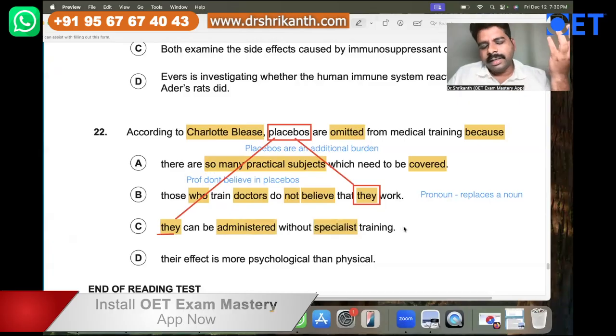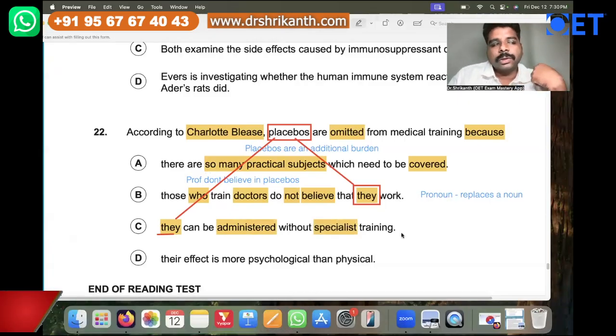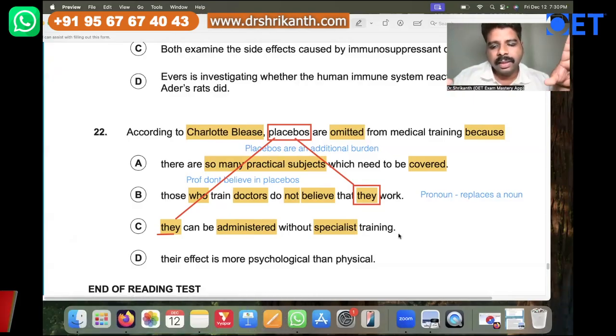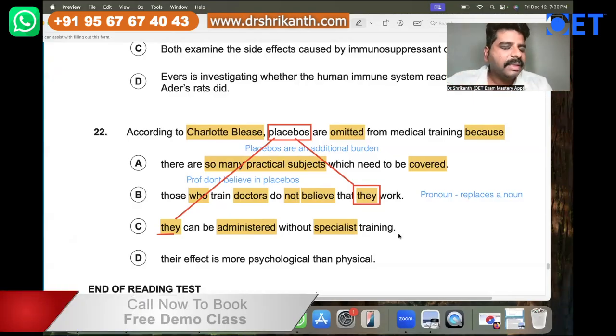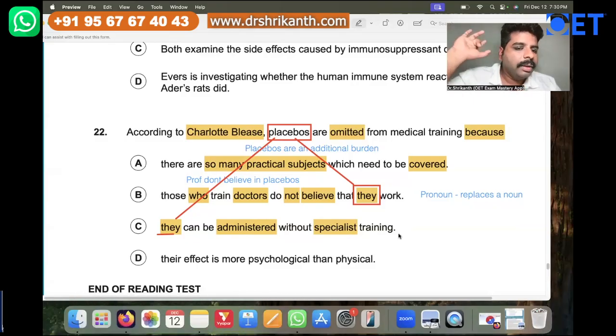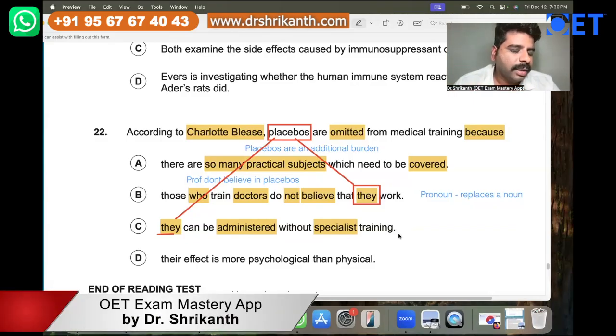Even a 10th standard student who has no training in the medical field, even a college student, even a small child, even an ordinary person without any specialist training can easily administer placebos to patients. Since it can be easily administered by anyone, they decided to omit it from the syllabus. That's the reason for C.